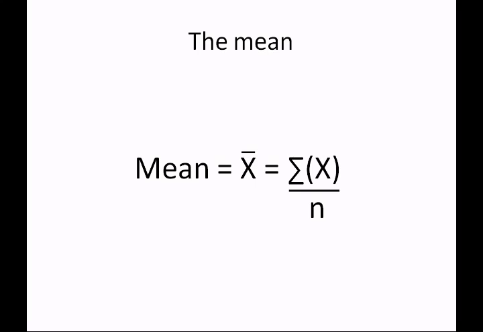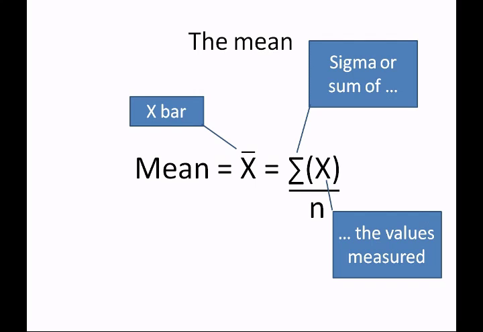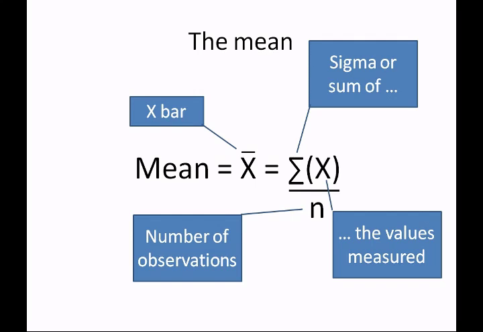So first off, our definition of the mean, which we call x bar, equals the sum of the individual values that we've measured divided by the number of observations.